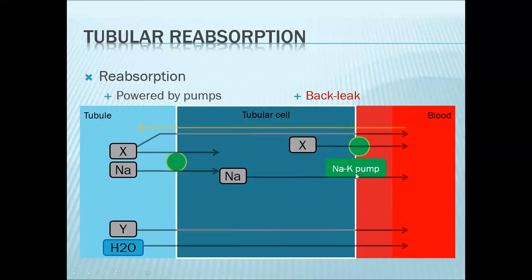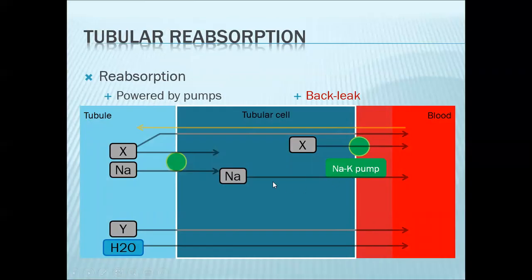So at the basolateral side of the tubular cell, you have your sodium-potassium pump. So if you will recall, this is a primary pump that will drive sodium out and potassium in. So everything begins with your sodium-potassium pump.